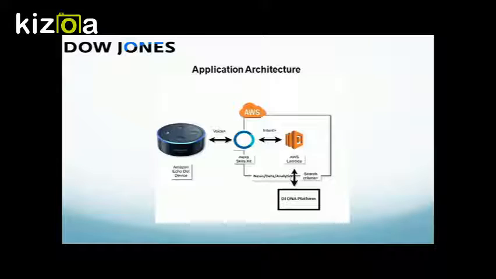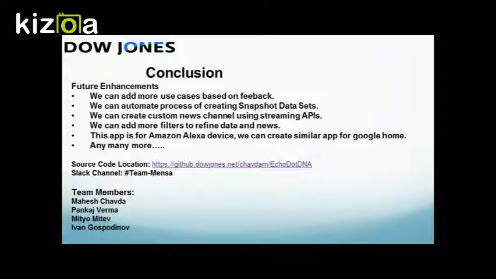Let's look at the architecture to give you an idea about how it has been implemented. It's a simple Node.js application deployed in AWS Cloud. When an Alexa skill is invoked, it executes a Lambda function, and Lambda function invokes a DNA platform APIs to fetch data.